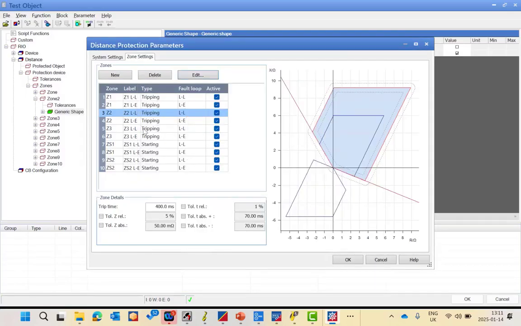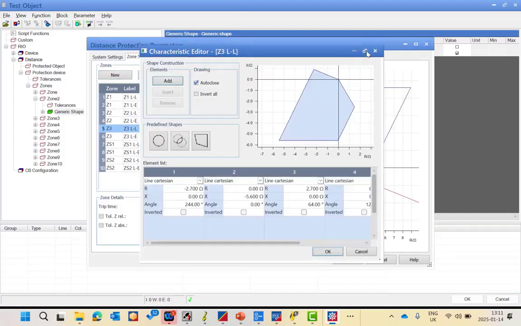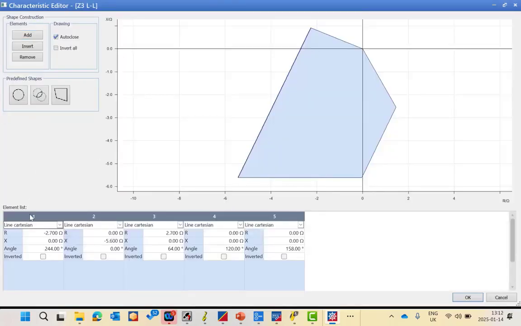For the other zone, which is zone 3, now it's in the reverse. If you press edit also, you will find the coordinates for each line. So for example, this line 1, which is here, intersects with minus R, which is given in the parameter setting, and X is 0, and the angle is 180 degrees plus the line angle, which is 242. This is an example for your question.